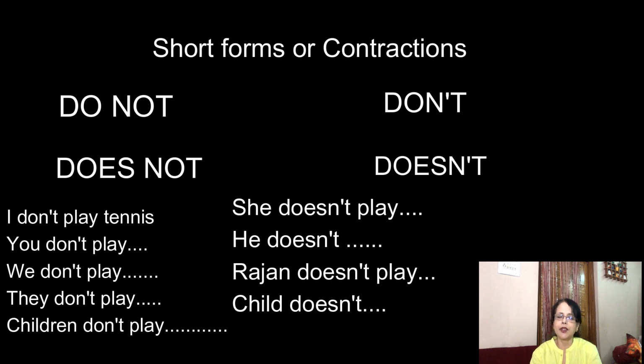And now when it comes to he and she, let's see. He doesn't play tennis. She doesn't play tennis. Rajan doesn't play tennis. Children don't play tennis. Child doesn't play tennis. Okay, so that was about the negative sentences.